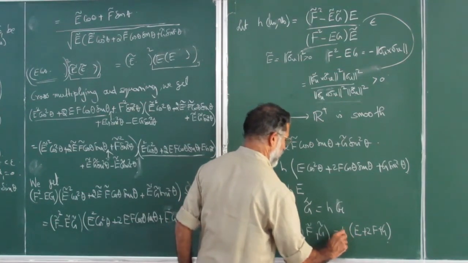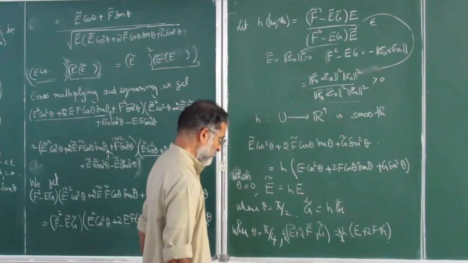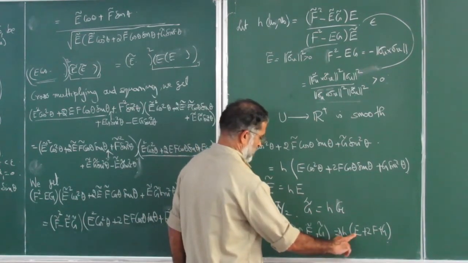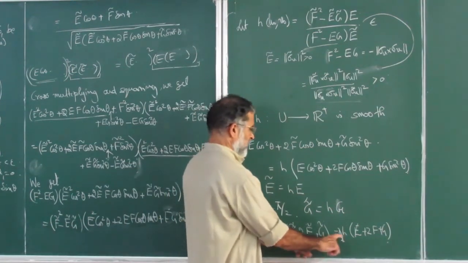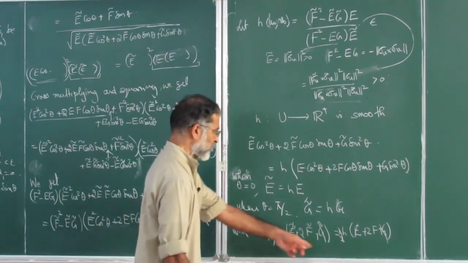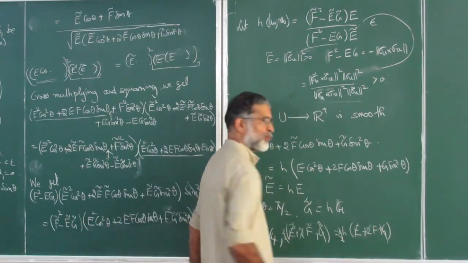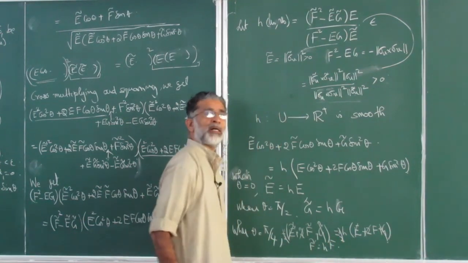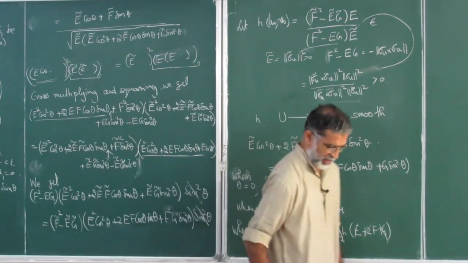There is a half again here. So first let us cancel the half. Now you know E tilde is equal to hE, so you can cancel them. Similarly, g tilde is equal to hg. Cancel that. So you have 2f tilde is equal to h times 2f. So you can cancel that 2. So you have f tilde is equal to hf. And that's the result. It is involved in computation, but it's not all that bad.